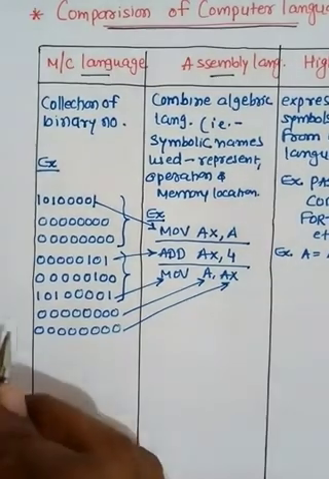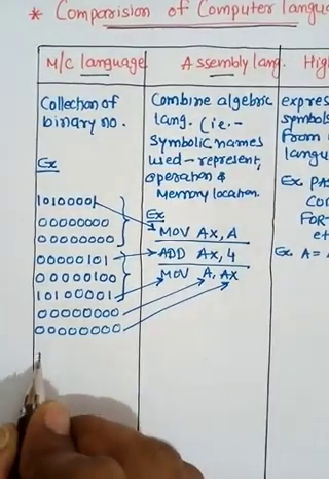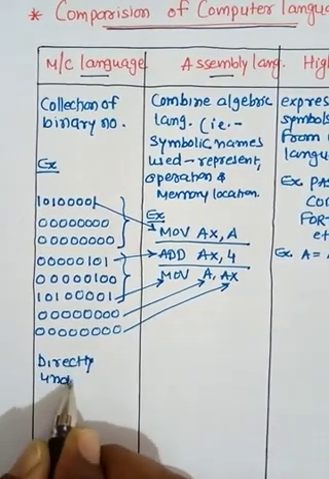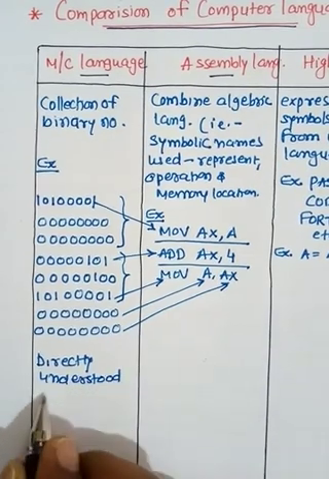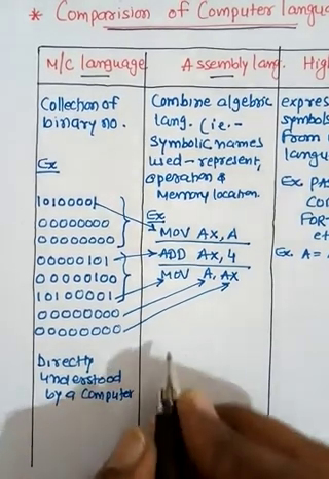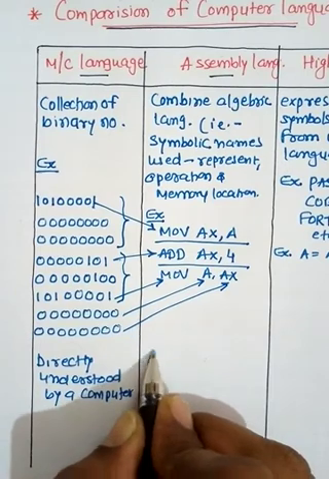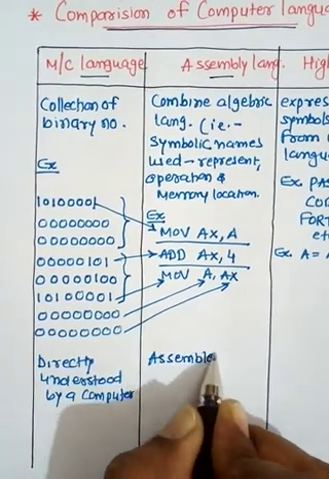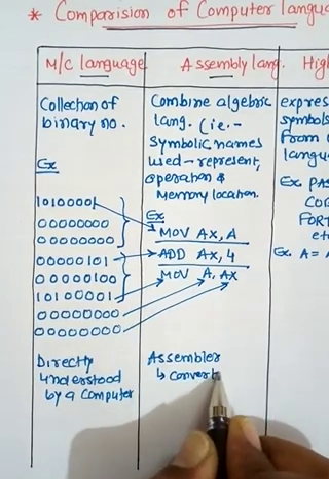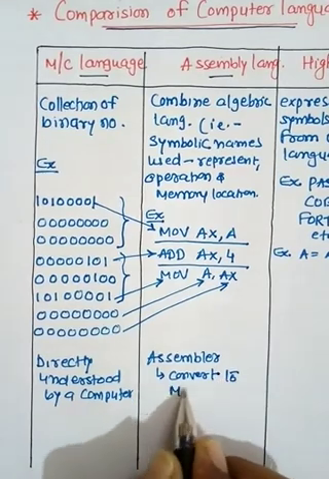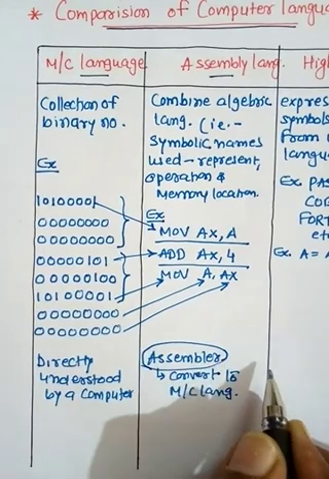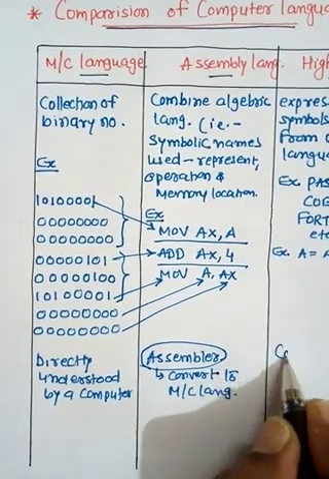Okay, so next the difference that I will write here is that it is directly understood by a computer. So this language the computer can easily understand, and here an assembler is required. So this assembler will convert this language to machine language. This portion about the assembler we will discuss in the next topic.